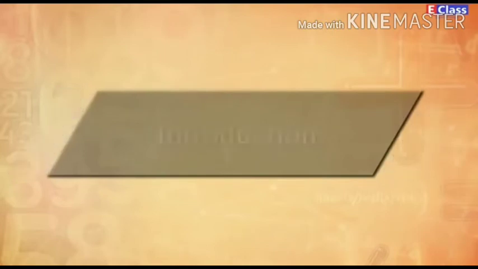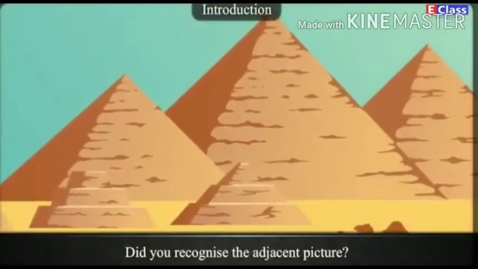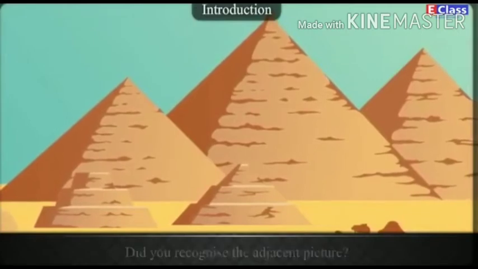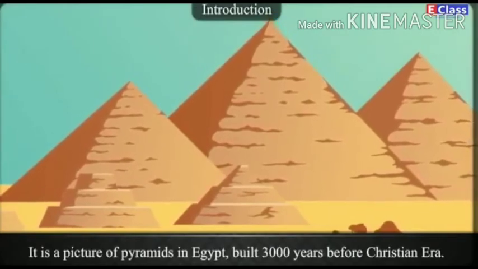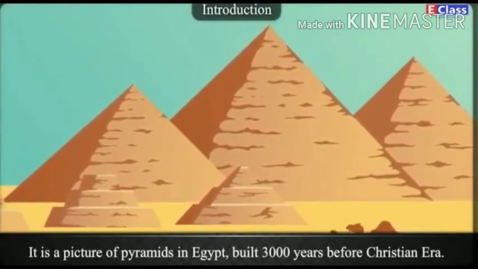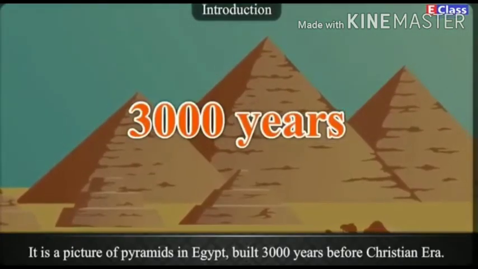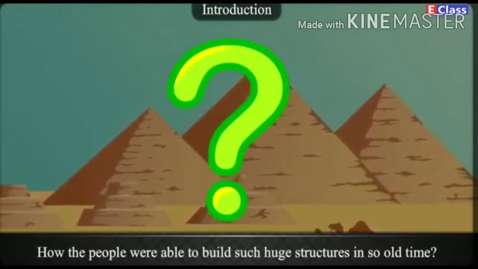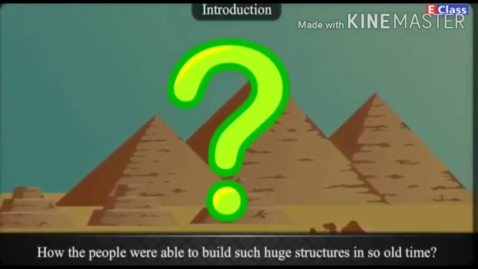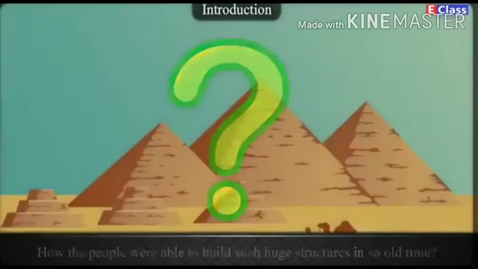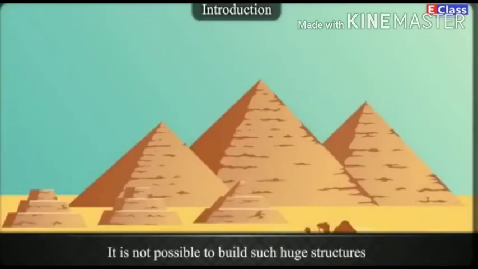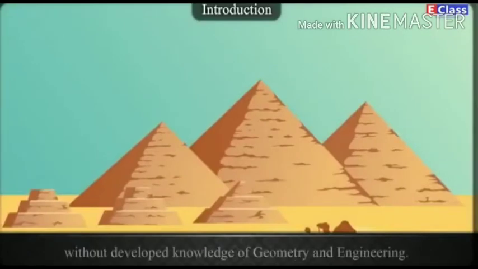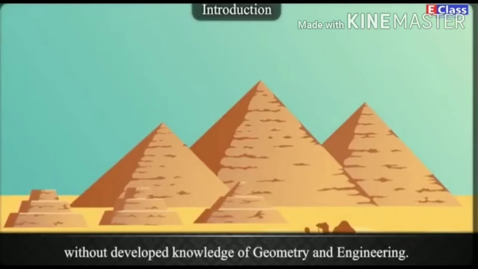Introduction. Did you recognize the adjacent picture? It is a picture of pyramids in Egypt, built 3000 years before the Christian era. How were the people able to build such huge structures in such an old time? It is not possible to build such huge structures without developed knowledge of geometry and engineering.